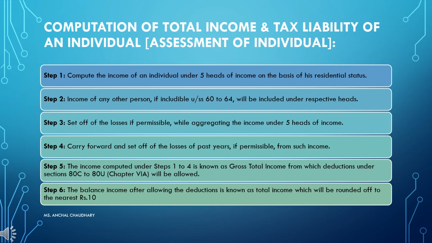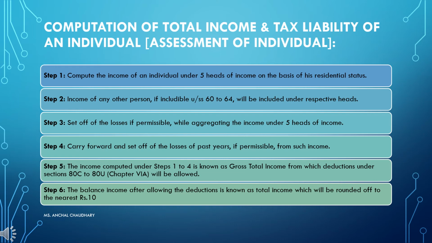Next is step 3: set off of the losses if permissible while aggregating the income under 5 heads of income. If you are able to set off the losses in the current year, then you will set off those losses first of all. Then if you are not able to set off such losses, you have to carry them forward.